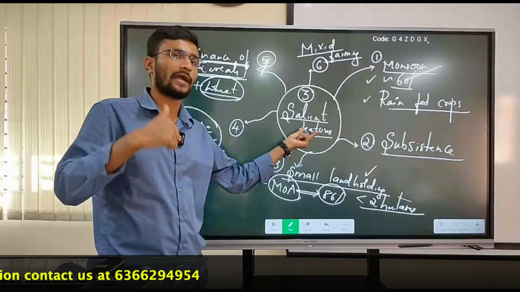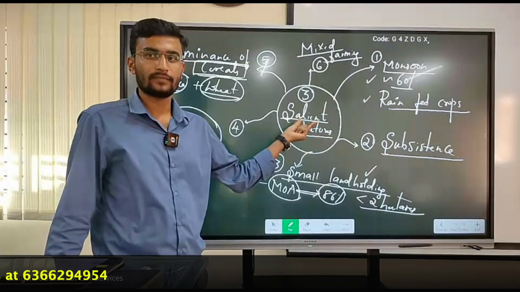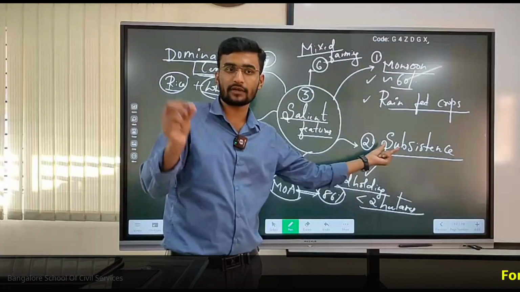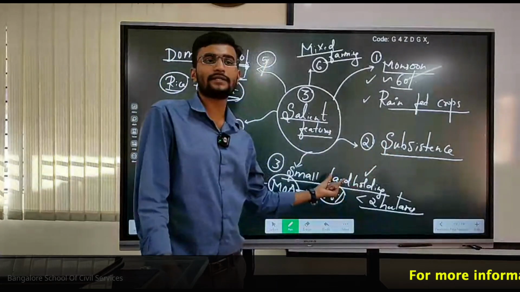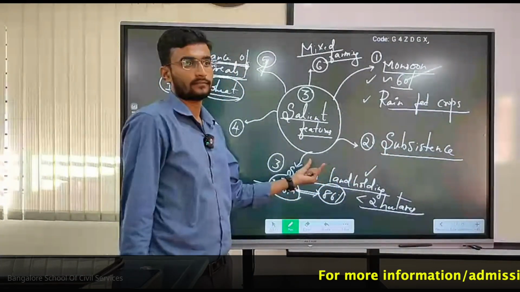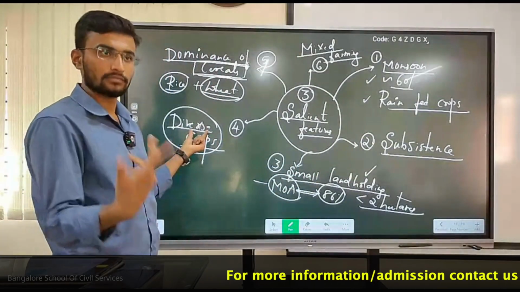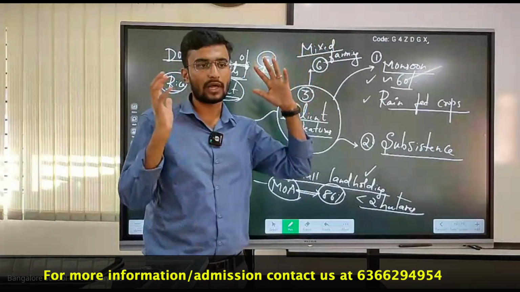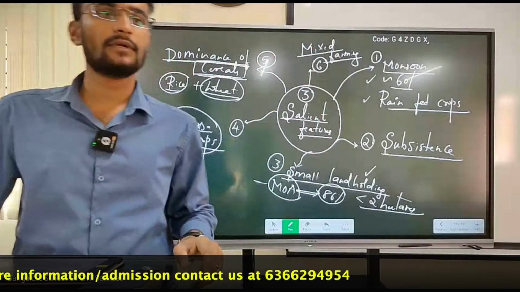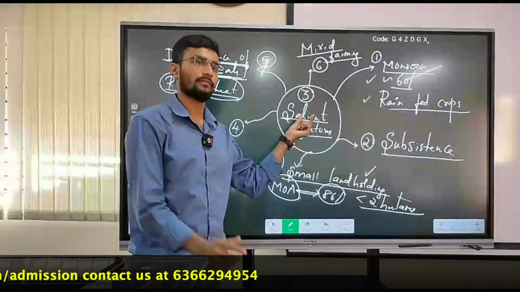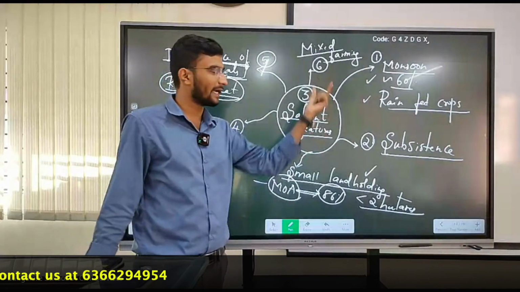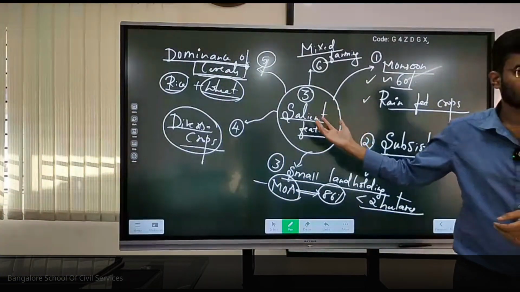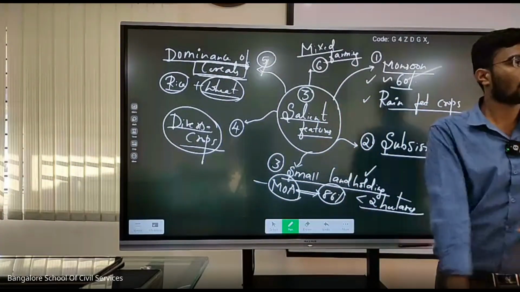Don't you think these salient features can be applied to our Karnataka, our state, also? First and foremost, monsoon dependent, obviously yes. Second, subsistence agriculture, obviously yes. Third, small landholding, correct. Fourth, diverse crops, correct. Fifth, dominance of cereals, yes. And mixed farming also, yes. Done. Highly important. That is why I said salient features only. It can be India, it can be Karnataka. Only some data and facts will change. If you are writing rice and paddy, here there is sugarcane also, we will talk about that. Sugarcane as well as paddy. Done. Okay? Yes.